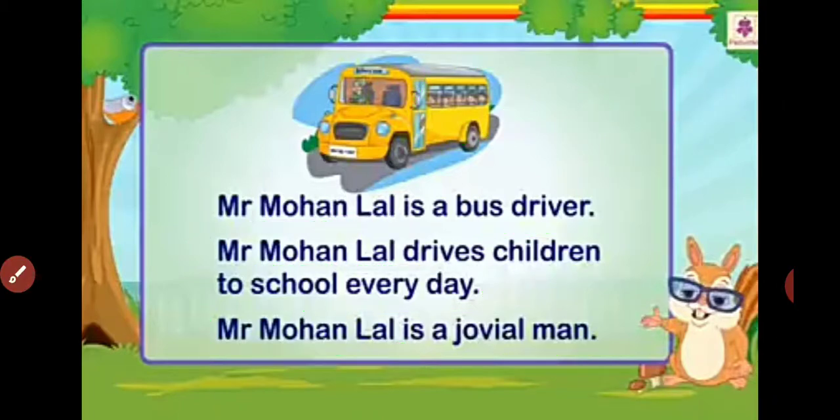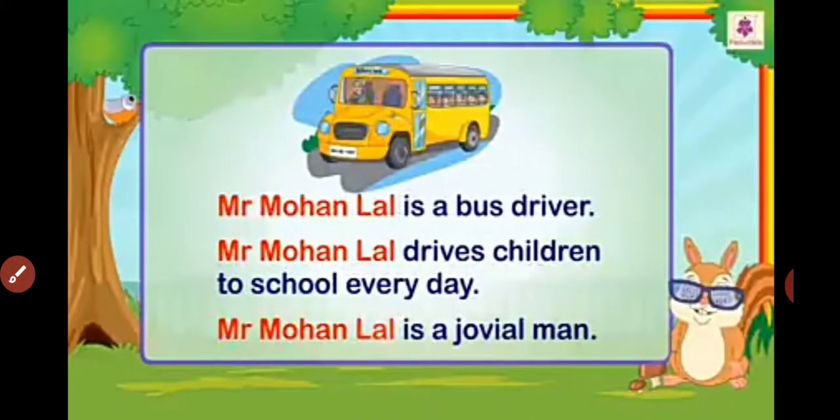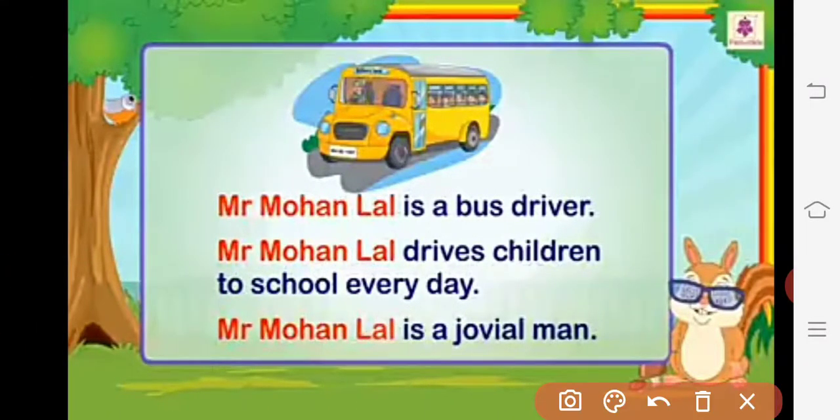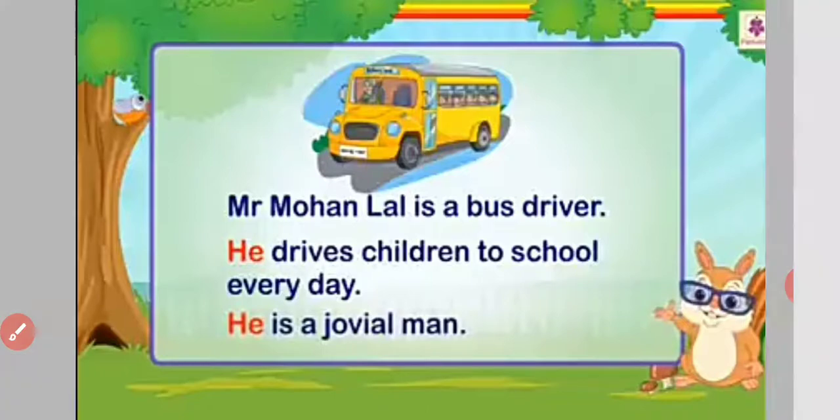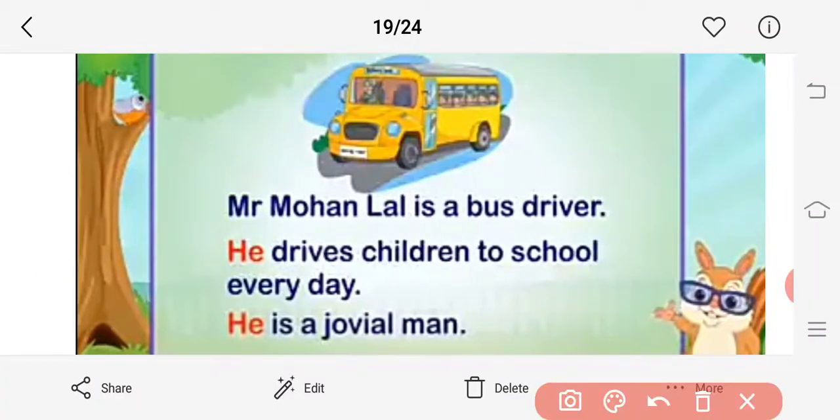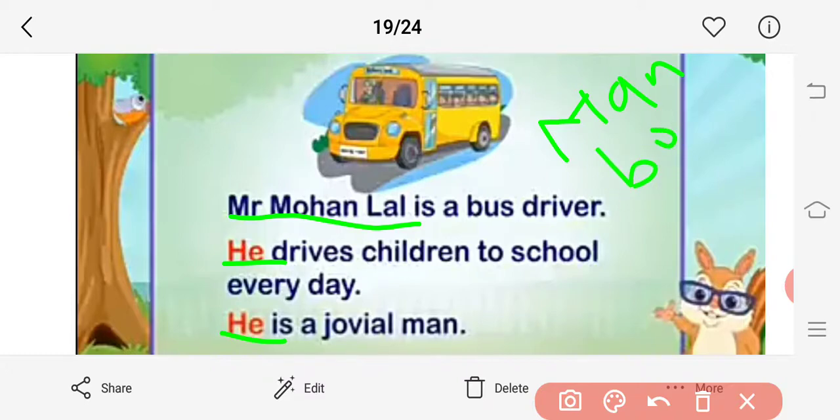So what we have to do here is, in place of all those words, Mr. Mohanlal, Mr. Mohanlal, Mr. Mohanlal, we are going to use the word he. Why are we using only he? Can you tell me why? Because Mr. Mohanlal is a person. We can say it is a man or a boy. Even if he is unmarried, we can call him a boy, and if he is married, we can call him a man. Only one man is there, so we are calling him a man.